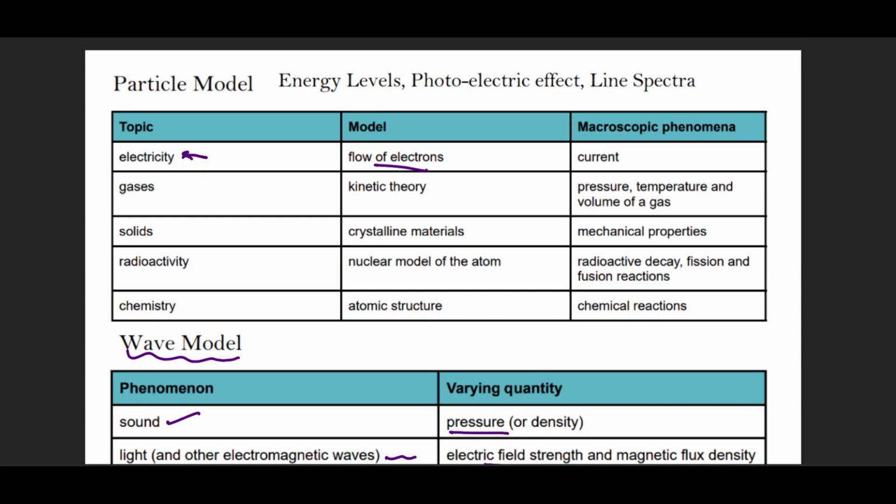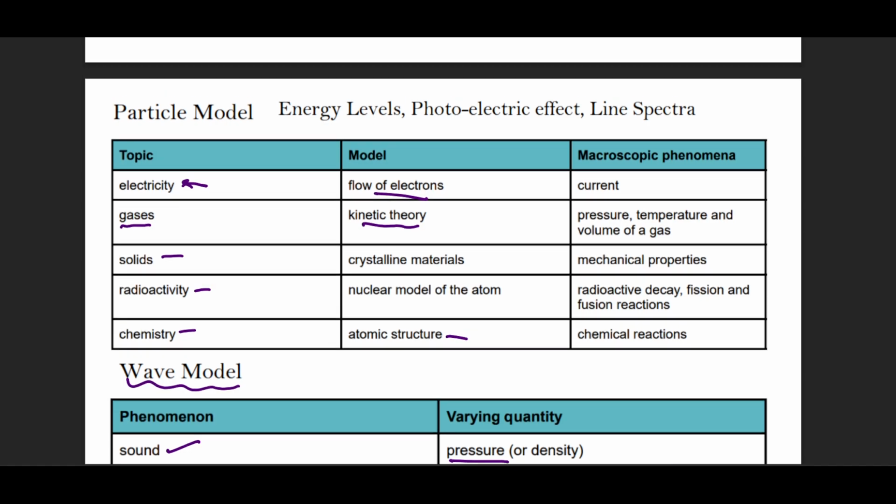But when we move towards the particle model, we realize that in electricity, we have a flow of electrons, individual packets. In gases, we have kinetic theory, that gas molecules have a specific size and shape. Similarly in solids, radioactivity and chemistry, the atomic structure. In A level physics, at least in quantum physics, we will see that there are discrete energy levels, the photoelectric effect, and line spectra, which is quantum physics part 2 of this video. I will not explore them in this video.